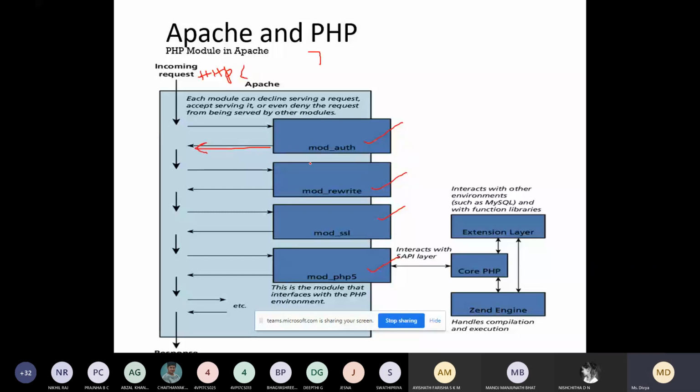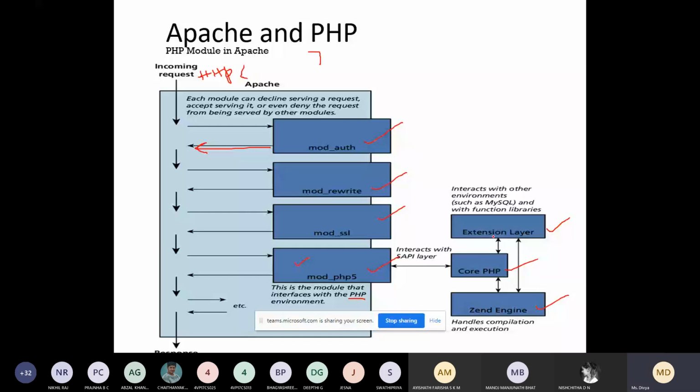So in these 4 modules, we'll be focusing on the PHP module. This is a module which is required in Apache for executing the PHP code. This module has 3 layers, that is extension layer, core layer, and Zend engine. It interacts with other environments such as MySQL and function libraries. I'll explain each of these layers.